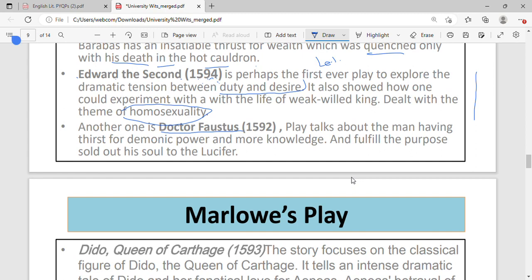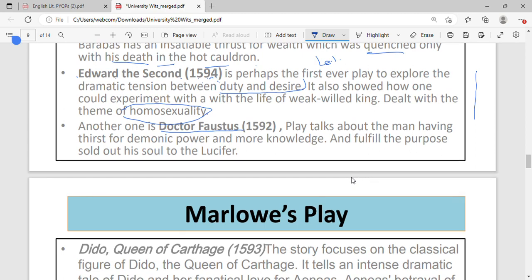Okay. 1594. And you must read their summaries either from Wikipedia, or if you are getting access to our study material, then there is no need to go through them.